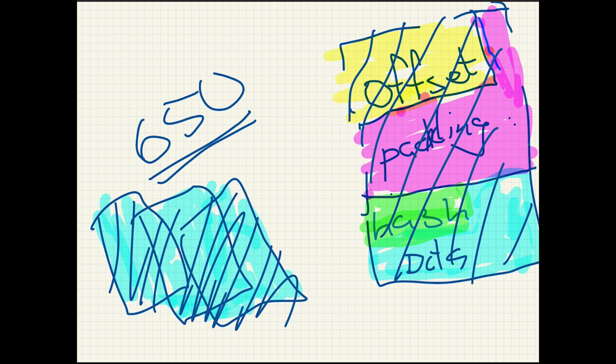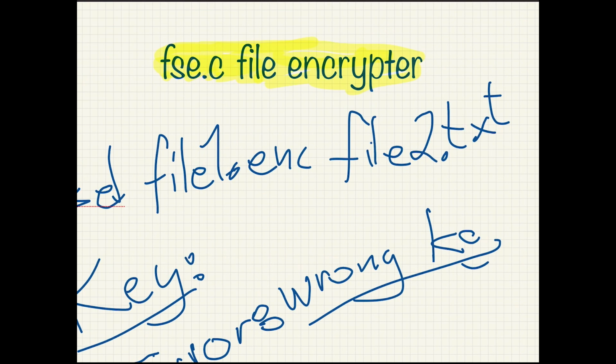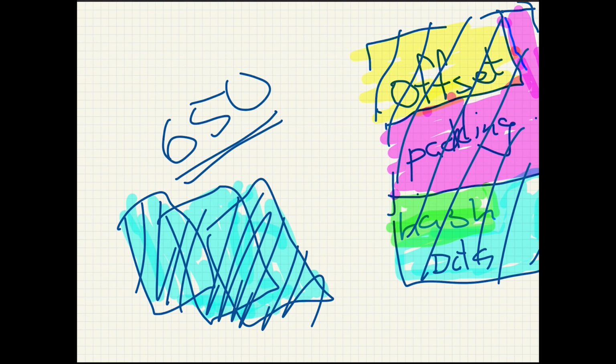We will read the wrong hash and compare that to our wrong password, which will not work. And then we can say wrong key, and then the program terminates. For it to really work, we will have to do this again with a real password, the real key.